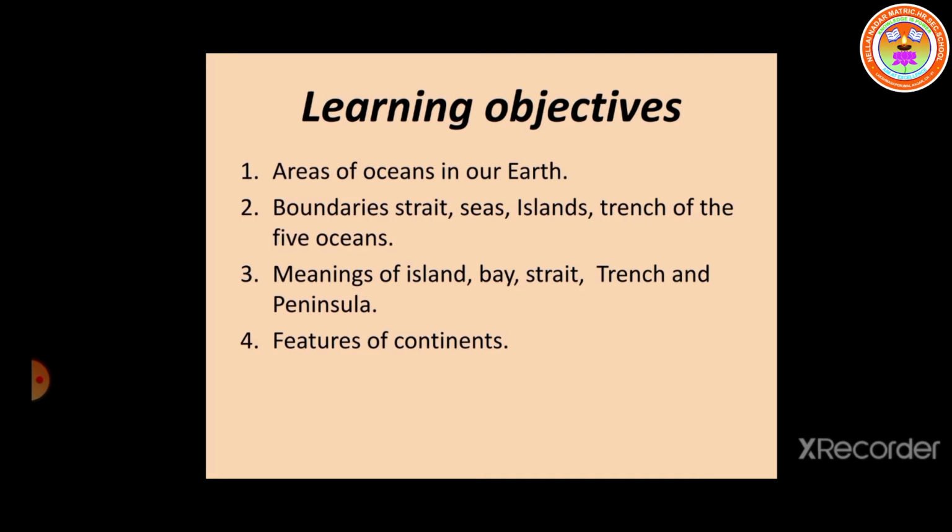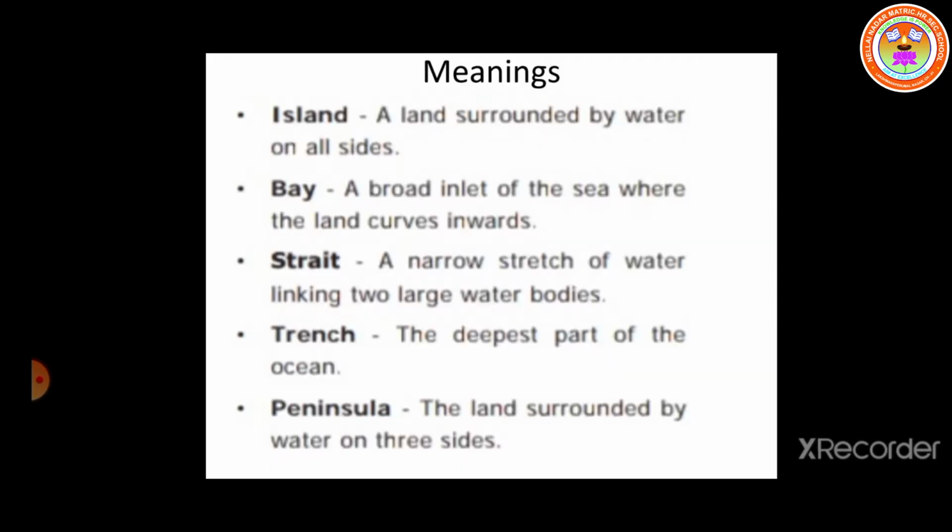Next, today's topic learning objectives. Today we are going to see about areas of oceans in our earth. Then we are going to learn about boundaries, straits, seas, islands, trench of the 5 oceans. Next we are going to see about the meanings of island, bay, strait, trench and peninsula. Lastly we are going to learn about the features of 7 continents. Okay children? Let's first start the class with meanings.